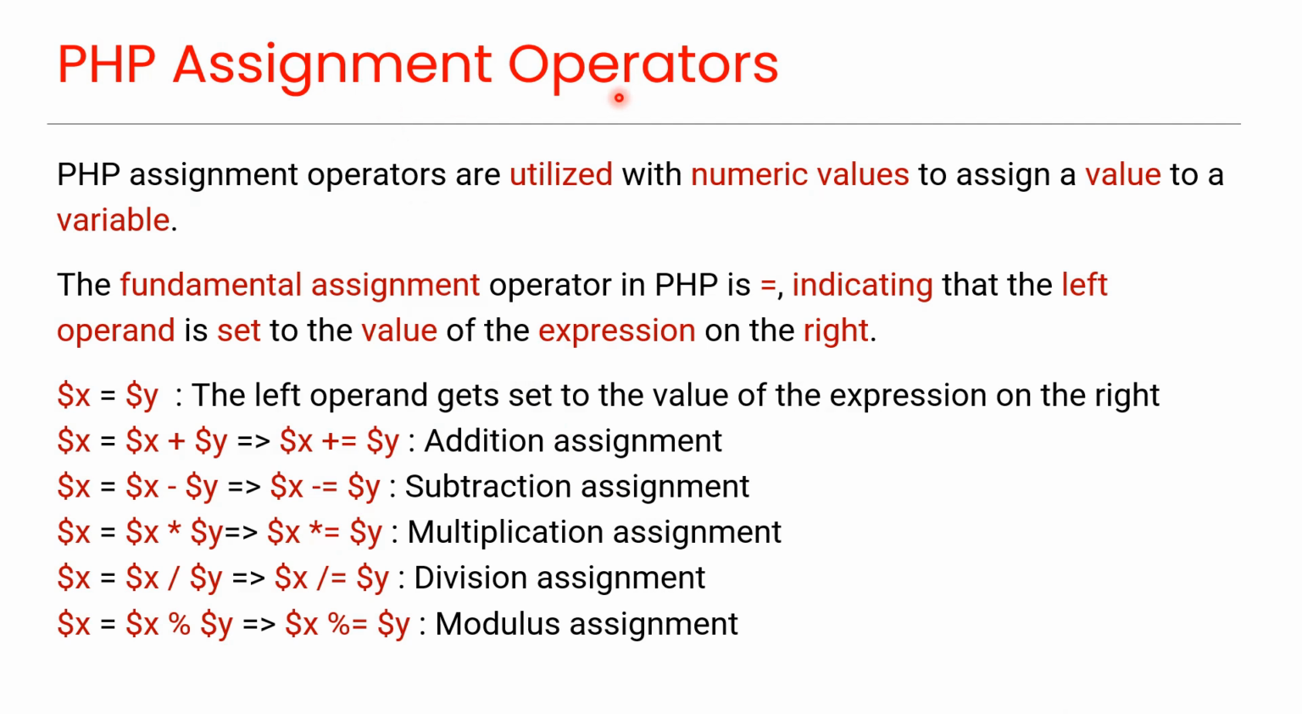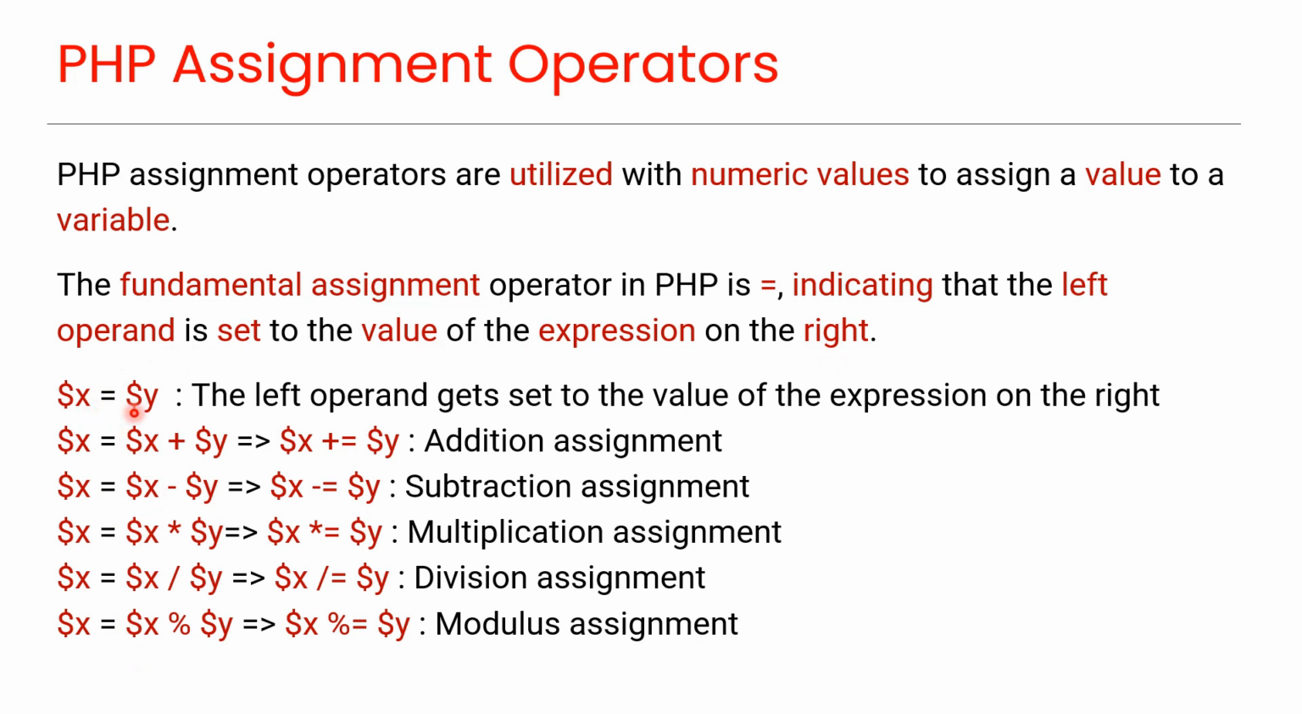PHP assignment operators. PHP assignment operators are utilized with numeric values to assign a value to a variable. The fundamental assignment operator in PHP is the equal to sign, indicating that the left operand is set to the value of the expression on the right. Here are some assignment operator examples.